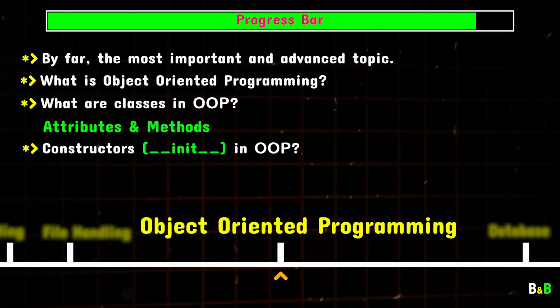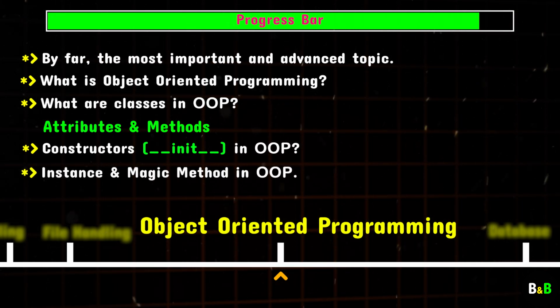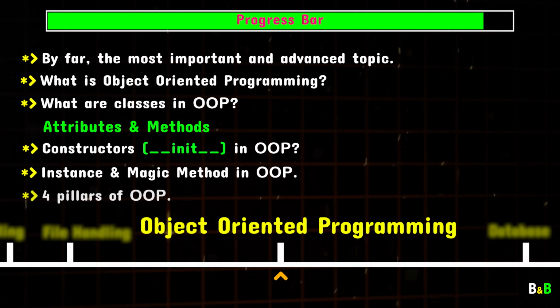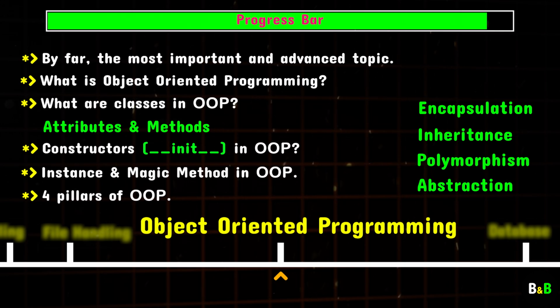One key parameter is the self, and we'll spend time understanding what the self means and why it's essential for working with objects. From there, we'll move on to instance methods and magic methods. Magic methods, also known as dunder methods, add special functionality to classes. We'll cover some of the most commonly used magic methods and their practical applications. After this, we'll dive deep into the 4 pillars of object-oriented programming. These are the fundamental principles that make object-oriented programming so powerful. These pillars are encapsulation, inheritance, polymorphism, and abstraction.